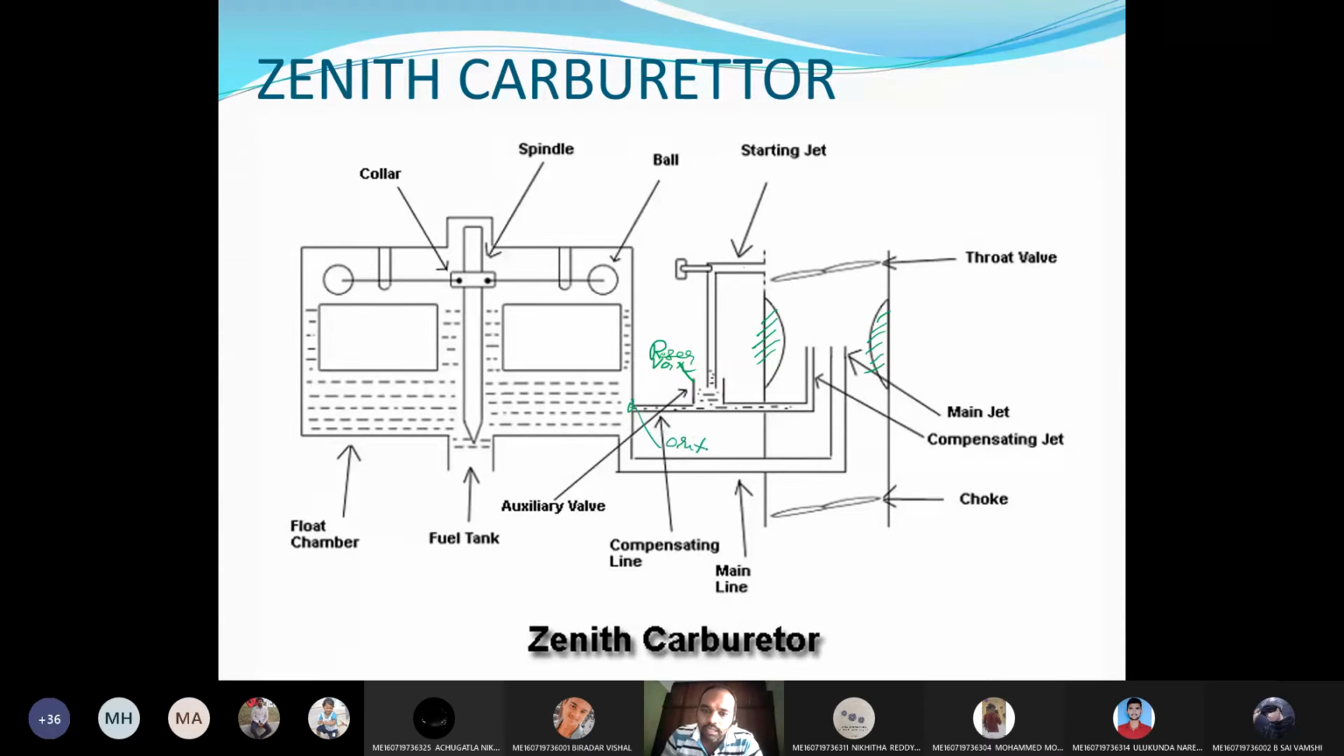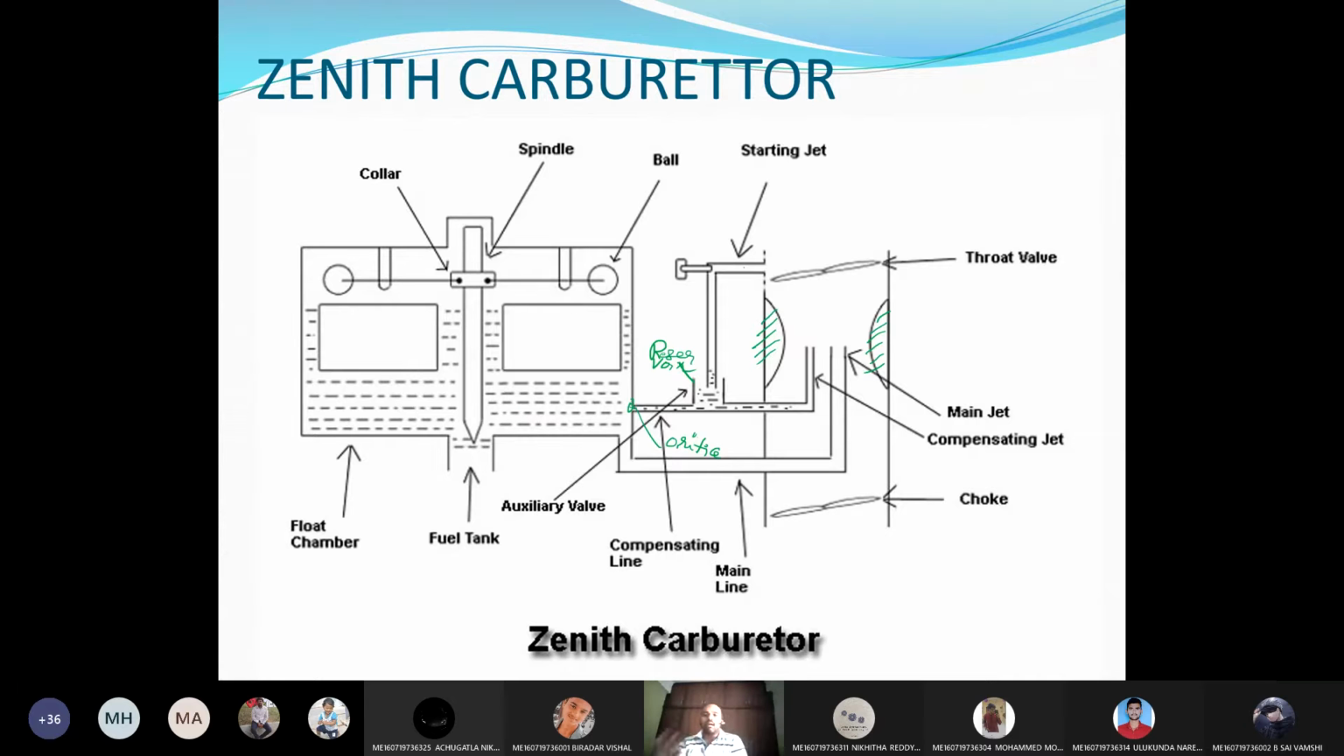What is an orifice? It is also a discharge measuring device. Venturi meter, orifice meter, rotameter, elbow meter, and pitot tube are all discharge measuring devices. Here the fuel enters through the orifice. The orifice is a restricted passage, therefore a smaller amount of fuel will be stored in the auxiliary reservoir. From the auxiliary reservoir, the fuel is supplied to the starting jet as well as the compensating jet, and from the float chamber the fuel enters directly into the main jet.